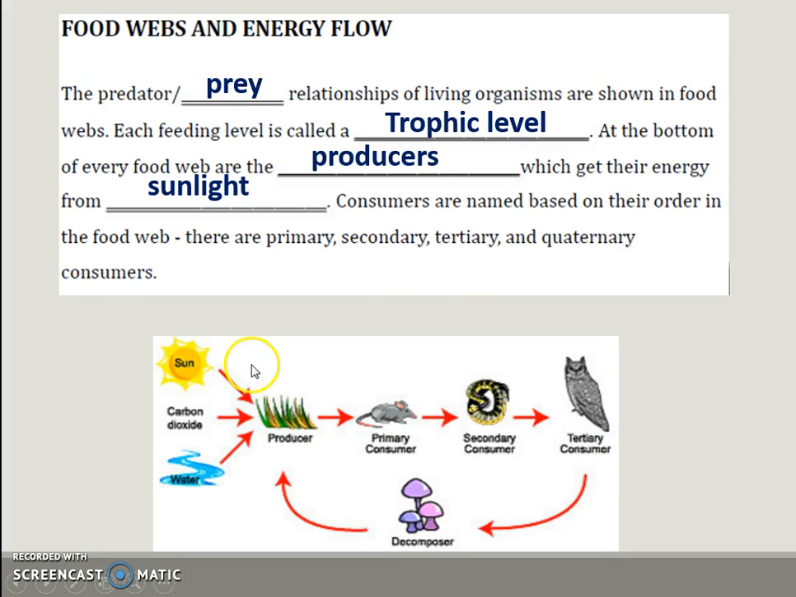So energy flows from the beginning, the grass, all the way up to the consumer. The grass would have 100% energy, this would have 10%, this would have 1%, and this would have 0.1% energy.